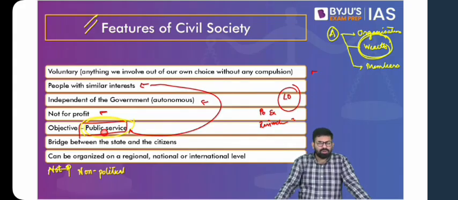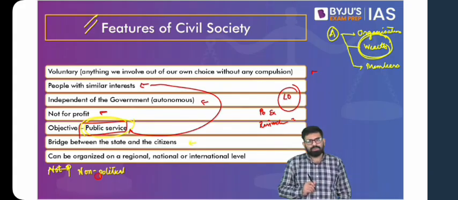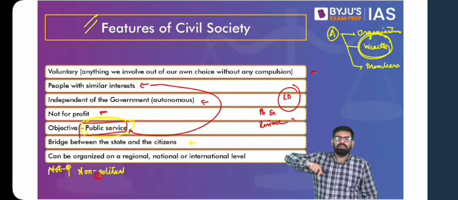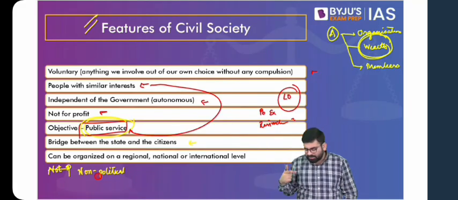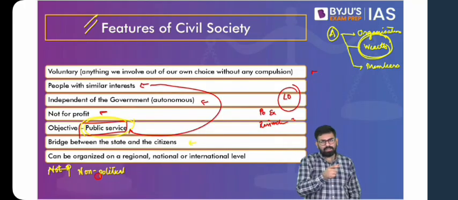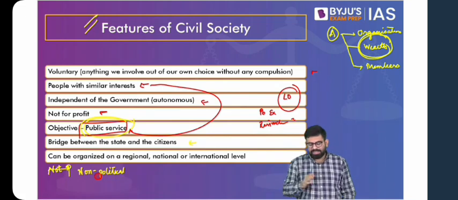So these are voluntary organizations where people with similar interests come together, work independent of the government, are non-profit, and this ultimately bridges the gap between the citizens and the state. Because one idea can be coming together, working for something. Another idea can be vouching for citizens. So, for example, take the example of the right to information. For the right to information, there was this NGO that was working, Aruna Roy particularly. Now, the citizens are saying that there is a lot of corruption going on in our system, and we need to get rid of this.